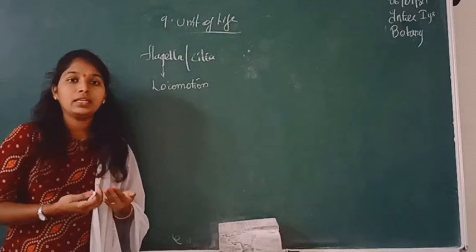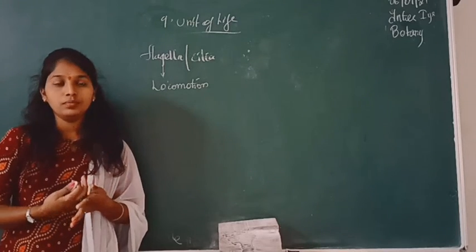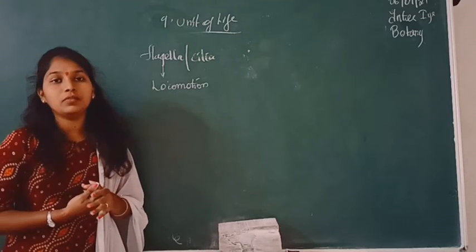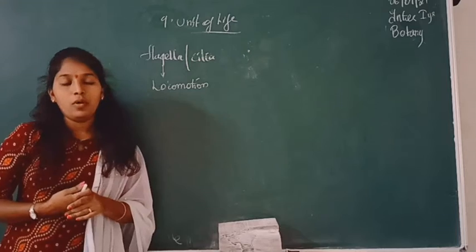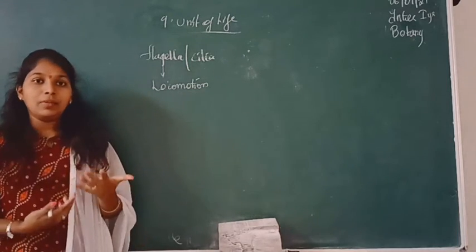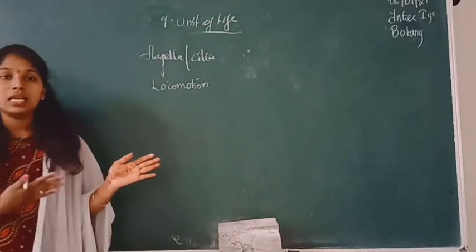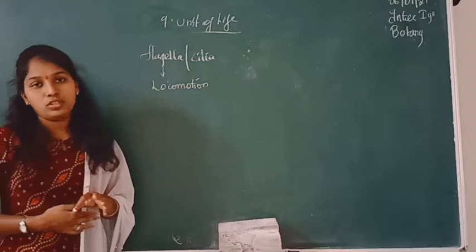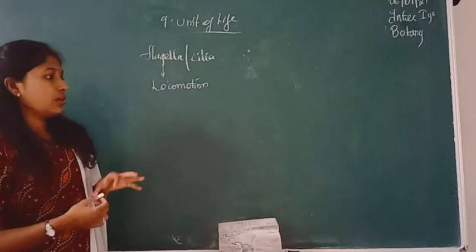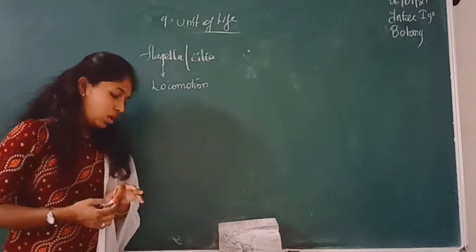It can be a bacteria, it can be any paramecium, it can be any plant spore, anything which has flagella, it will automatically move. The main function: if flagella is there, that is nothing but that spore or that organism is having movement or motility, meaning it moves from here to there and there to here. So the main basic function of this is that it helps in locomotion.